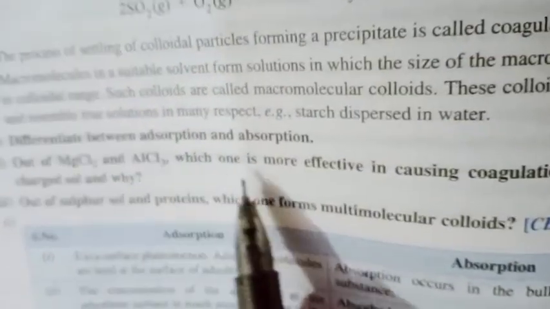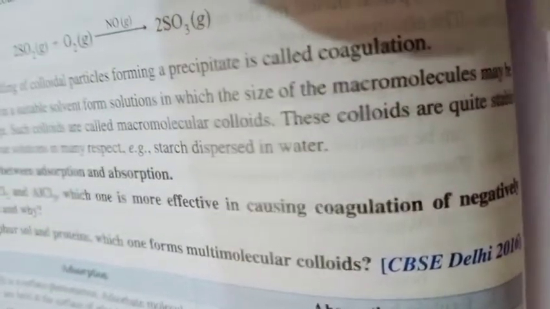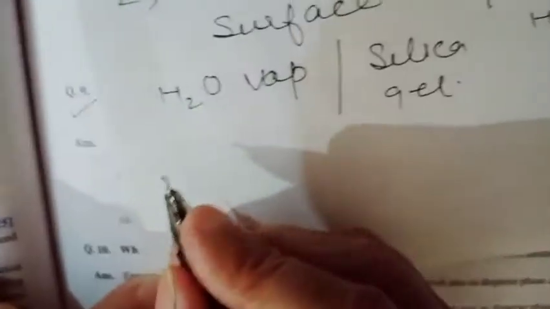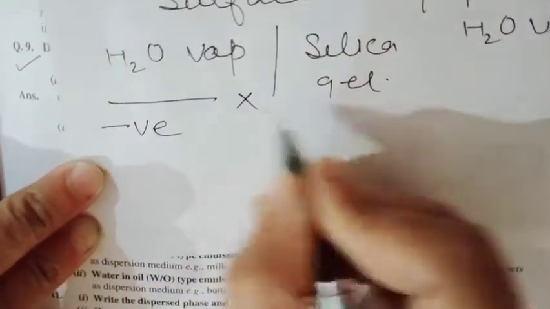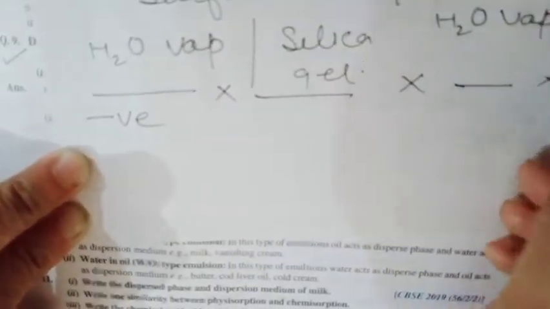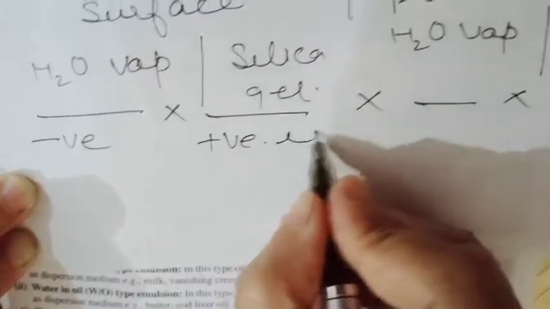Out of magnesium chloride and aluminium chloride, which is more effective in causing coagulation of negatively charged sol? Again this question is very important. According to the Hardy-Schulze rule, the negatively charged sol will be coagulated by means of positively charged ions.